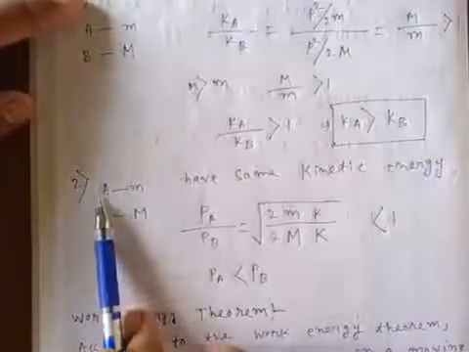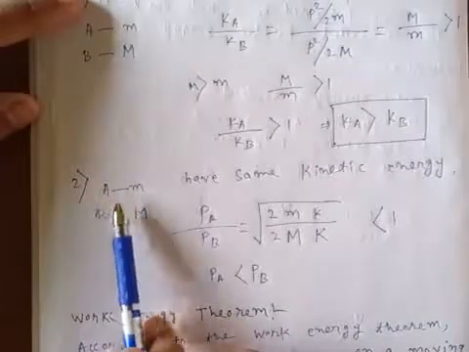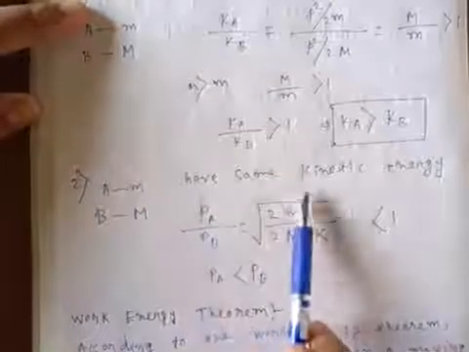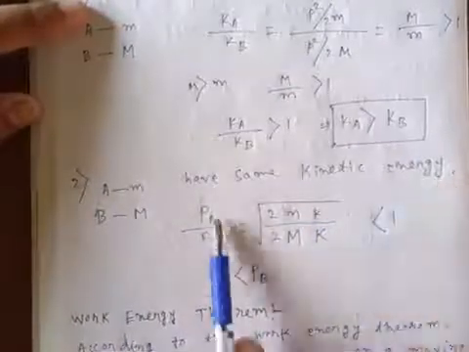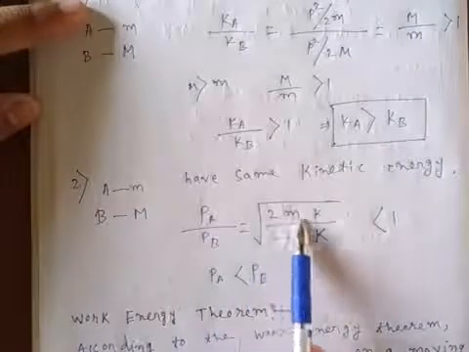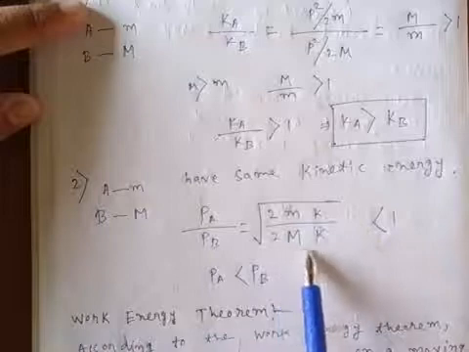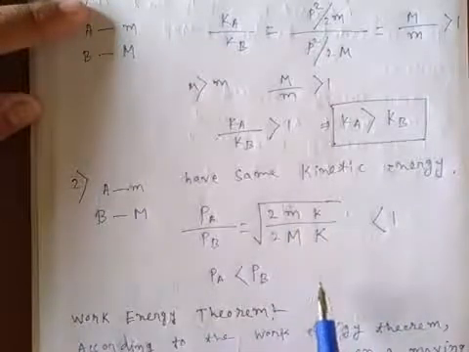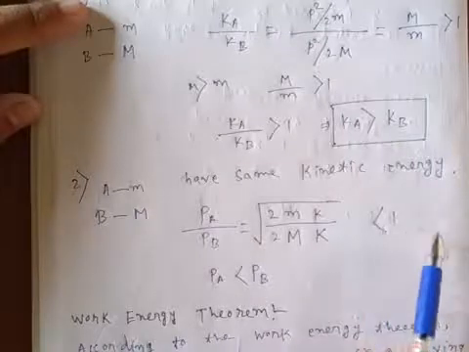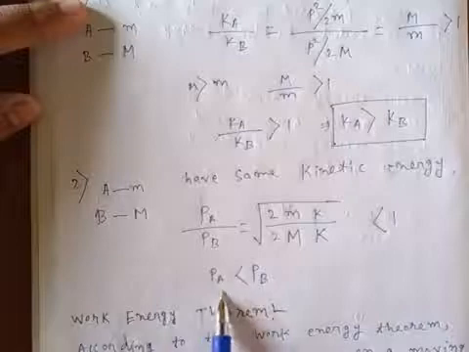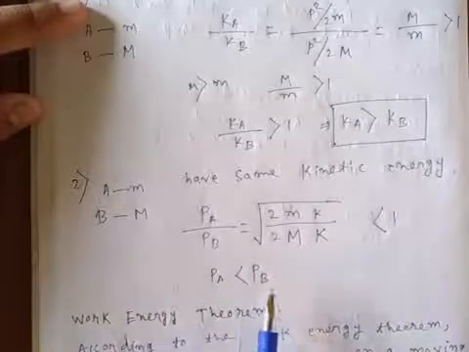Now move to the next situation. Here A is again the lighter body and B is again the heavier body. Now the kinetic energy is the same, so the ratio of momentum will be root over 2 small mK and root over 2 capital MK. We know that small m is less than capital M, so this ratio becomes less than 1. So the momentum of the lighter body is less than the momentum of the heavier body.